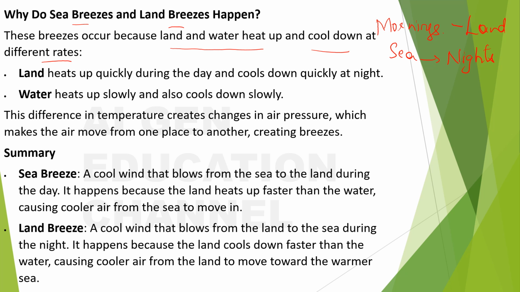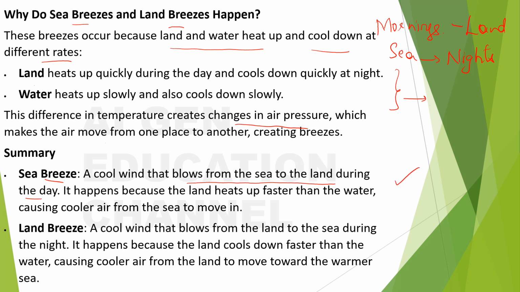Okay, what is that? Land heats up quickly during the day and cools down quickly at night, and water heats up slowly and also cools down slowly. Because of this there will be temperature differences, and because of which you get the sea breezes and the land breezes. This difference in temperature creates changes in pressure, which makes the air move from one place to another, creating breezes. And what is the summary? Sea breeze: a cool wind that blows from the sea to the land during the day. What is it? Cool wind that blows from the sea to the land during the day.